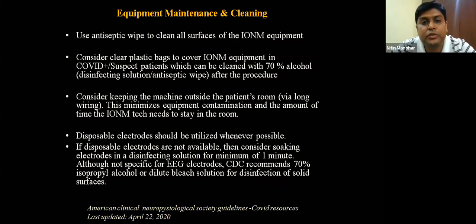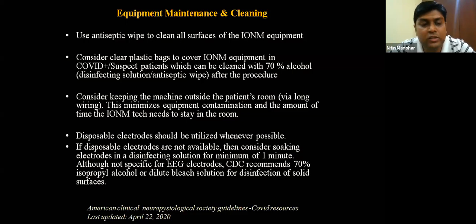What we need to do is, after every case, use an antiseptic wipe to clean all the surfaces on the IONM equipment. Also, just like how you cover your microscope with plastic covers and sheets, you should cover your IONM equipment with plastic cover. Every day, you should wipe it with 70% alcohol or disinfecting wipe solutions. You should also use disposable electrodes as and when feasible. But if you cannot use disposable electrodes for all cases, the electrodes should be disinfected with at least 70% alcohol or diluted bleach solution.